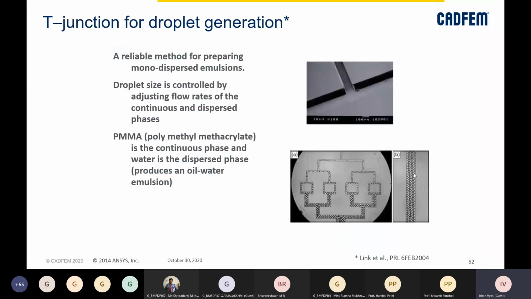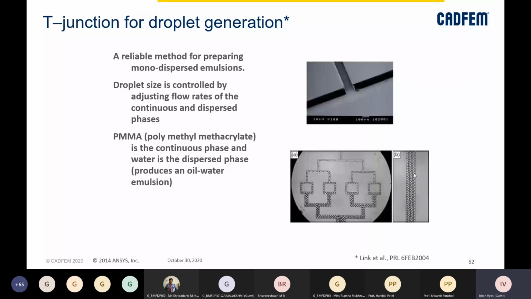A T-junction for droplet generation is also a very efficient method for preparing monodispersed emulsions. In this case, the droplet size will be controlled by adjusting the flow rates of the continuous and dispersed phases. Polymethyl methacrylate is the continuous phase, and water is the dispersed phase which we have used here.